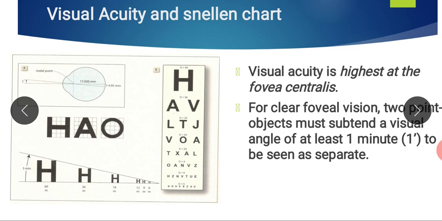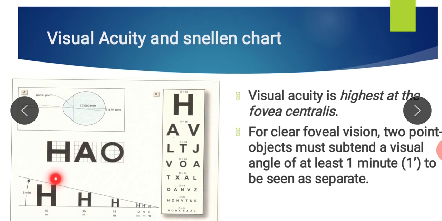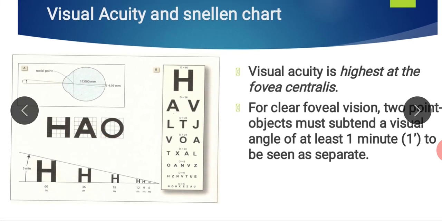This chart is made up of letters of different sizes. The size of the letters is made in such a way that at each size the whole letter forms a visual angle of 5 minutes, but each stroke of the letter forms a visual angle of only 1 minute at the nodal point. So this type of chart is used.